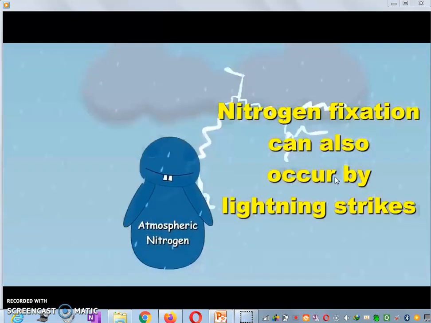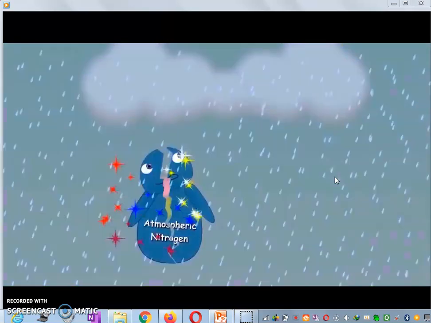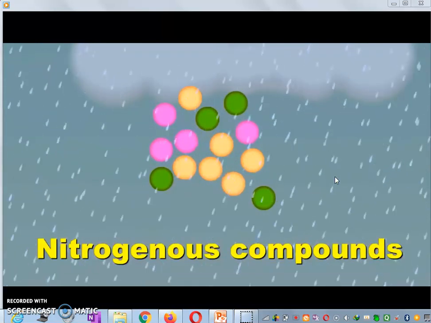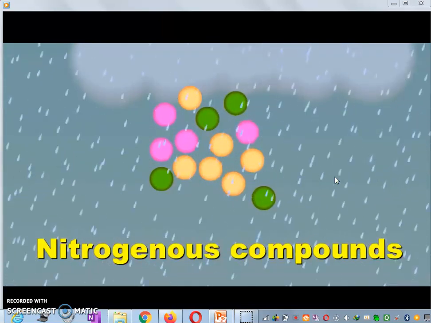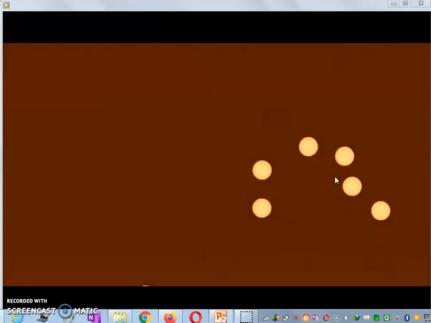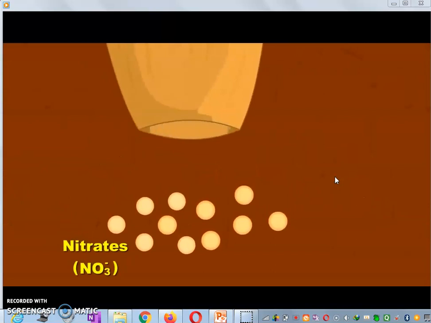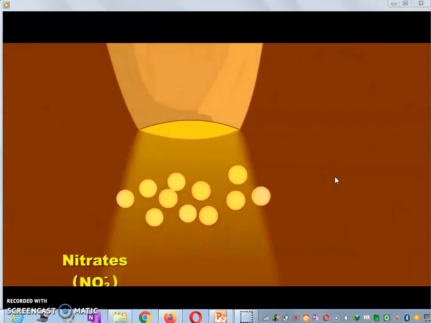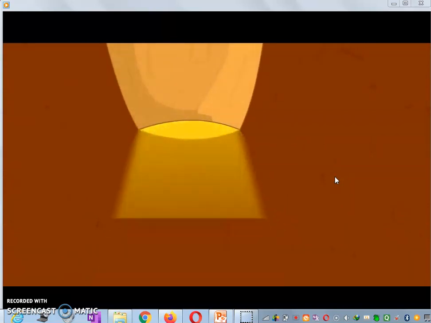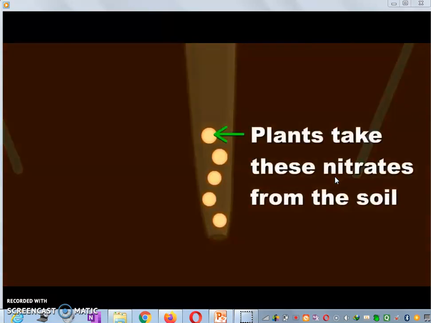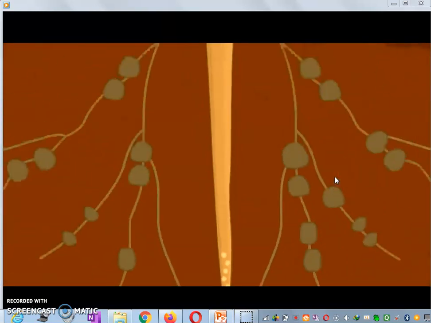Now nitrogen can also be fixed by the lightning. The lightning converts nitrogen and it goes to the soil. Now roots of the plant intake these nitrates and it goes to the plant.